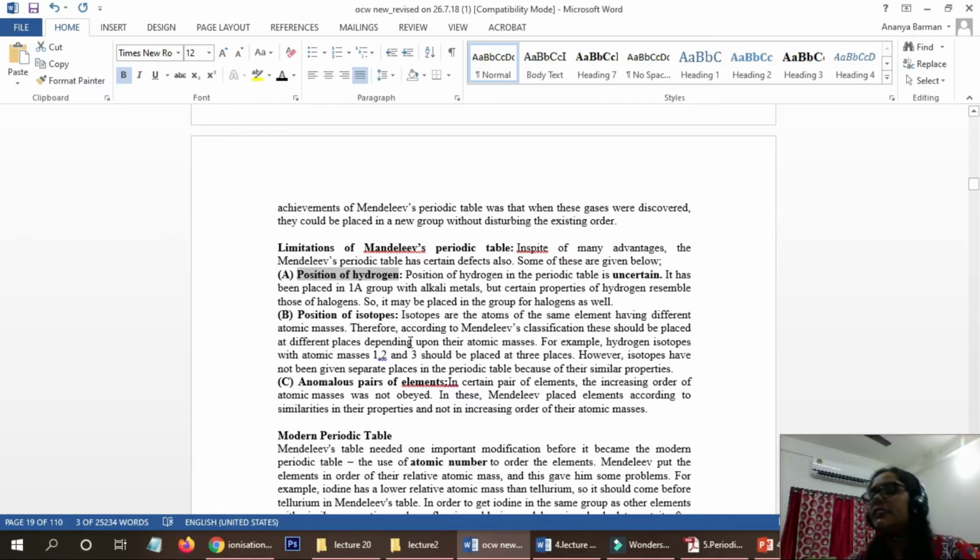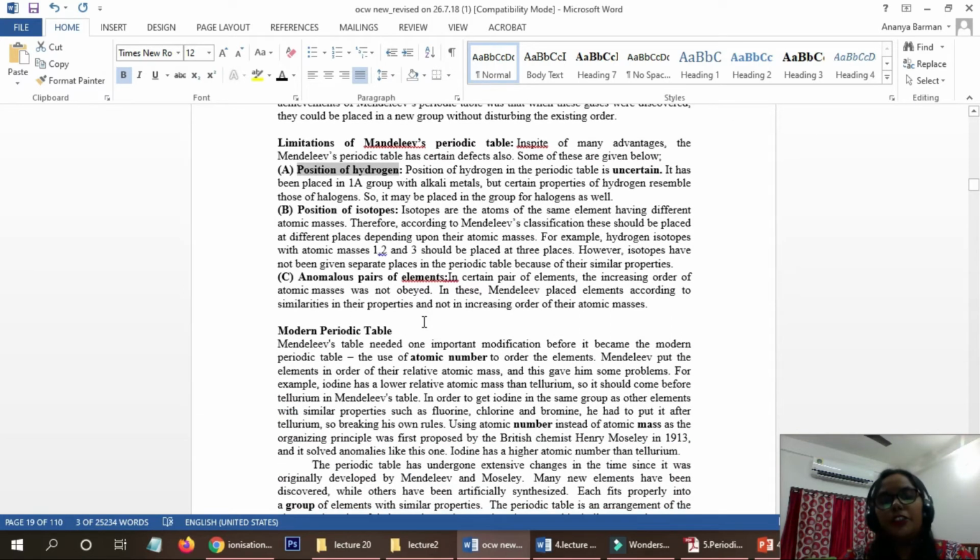Isotopes have different atomic masses but are of the same element. According to Mendeleev, we would have to put the different isotopes in different groups, which is not feasible. So these are some of the demerits of Mendeleev's periodic table.